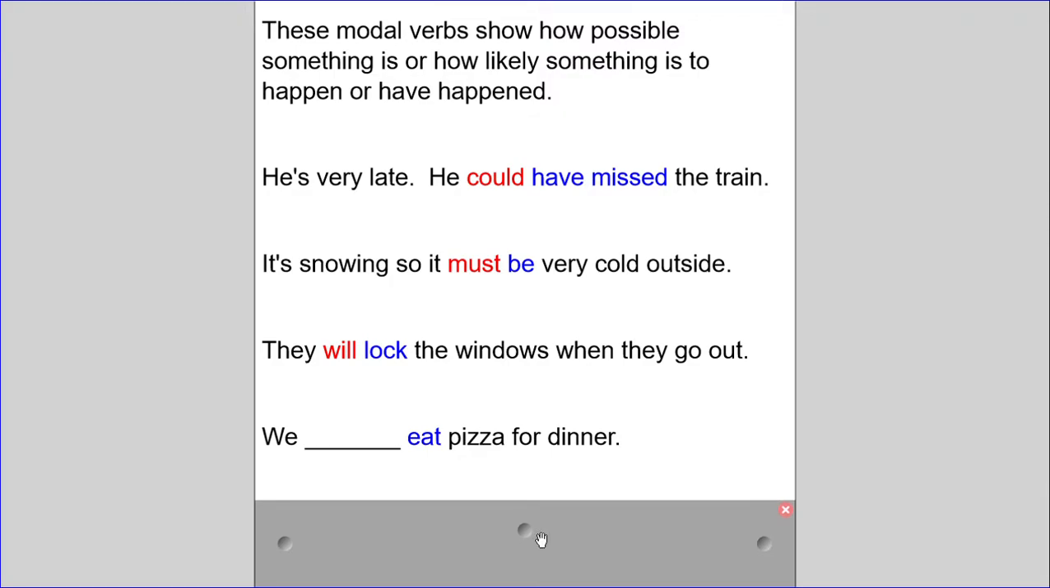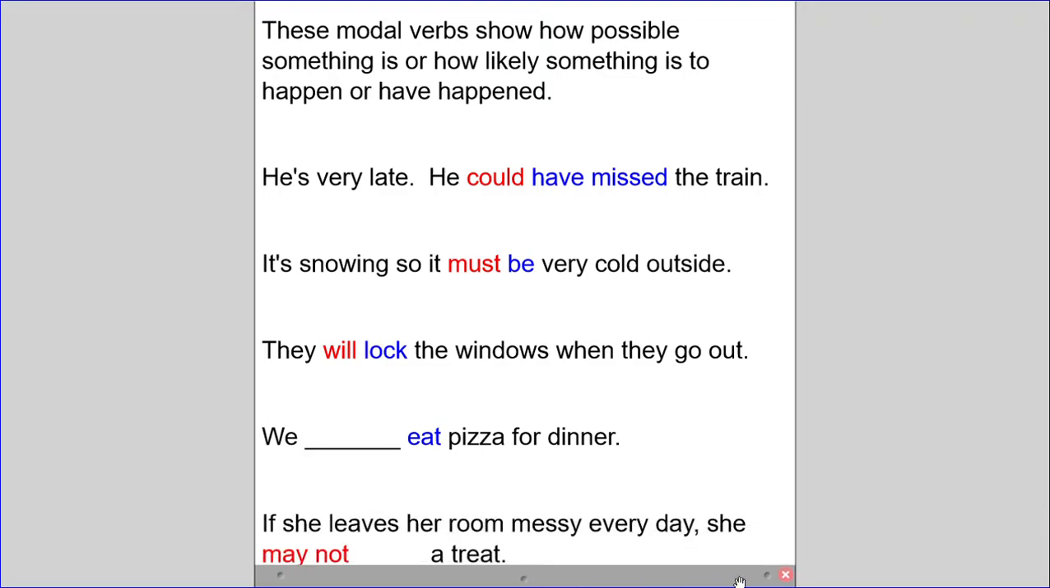Now, I've got a sentence here and I've already got the verb there. We something eat pizza for dinner. Which modal verb could you put into that gap? Can you think of more than one option? Perhaps we might eat pizza for dinner. We will eat pizza for dinner. We may eat pizza for dinner.